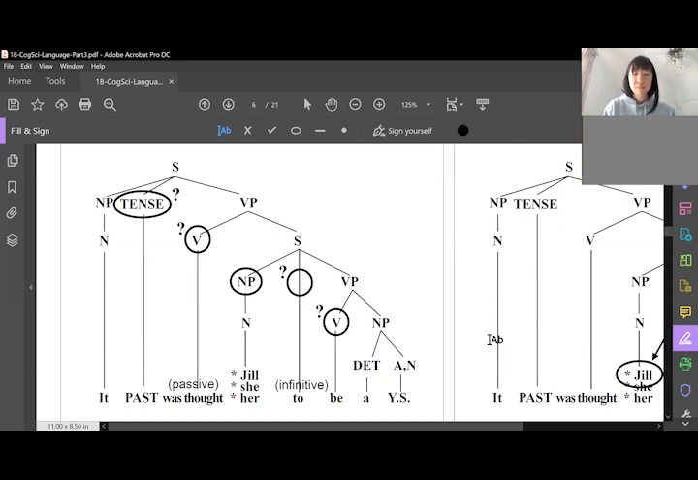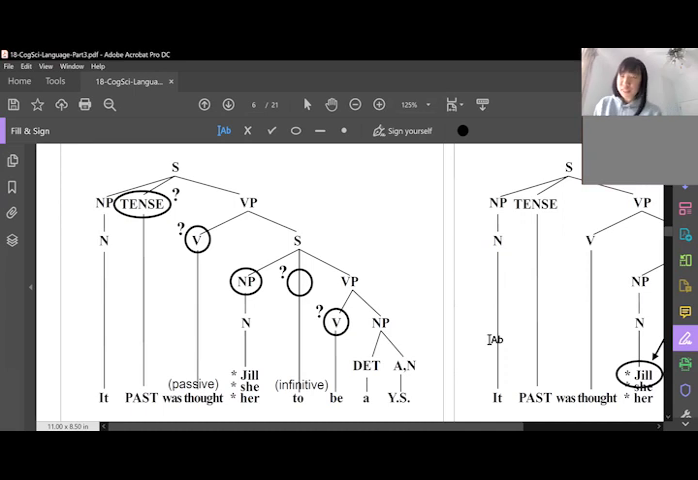Jill is interesting. This is great. What's going through your head? What is going through my head is that it doesn't have anything that can govern it other than the first past tense. Right. Which is way higher up the tree.